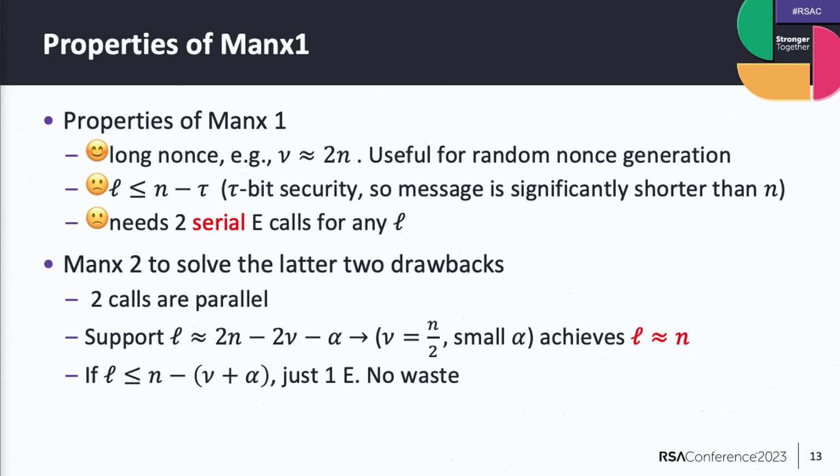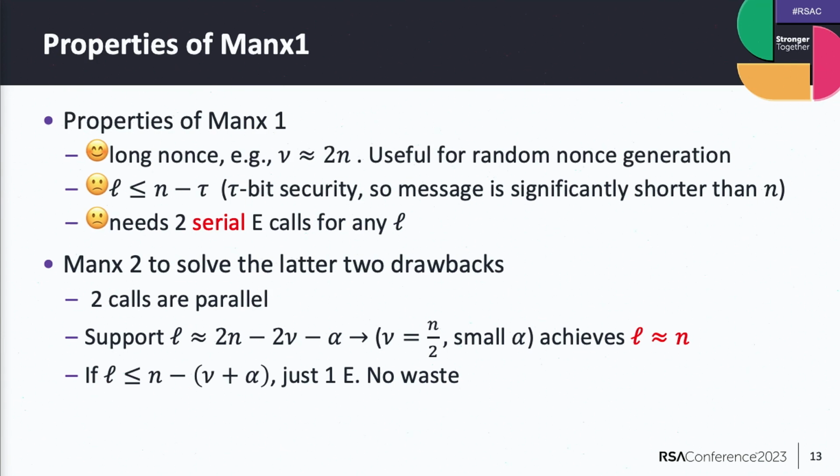At the maximum, the nonce length can be almost 2n, which may be useful in certain cases, say when nonces are generated randomly. But on the downside, the plaintext length is at most n minus tau, where tau denotes the security level, which is usually close to n, at least half of n in the typical case, if we use AES, for example.